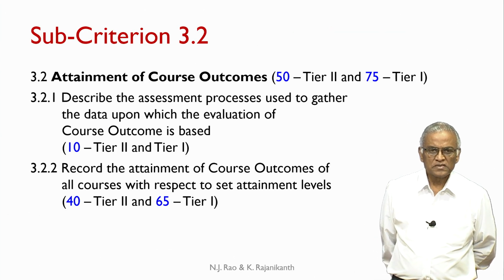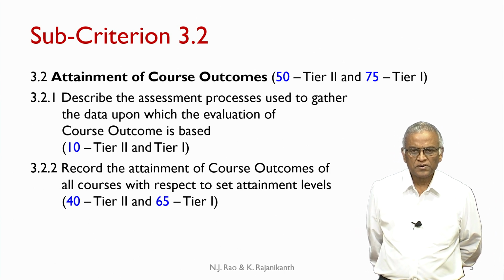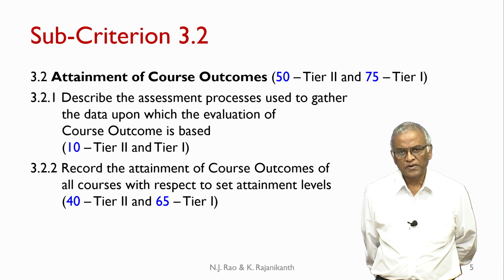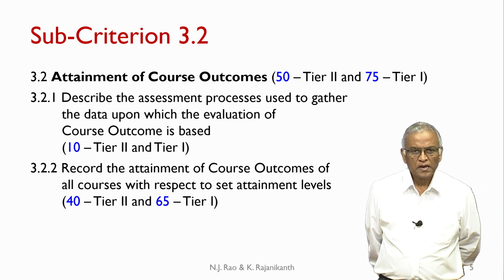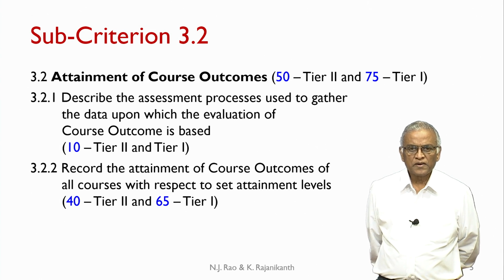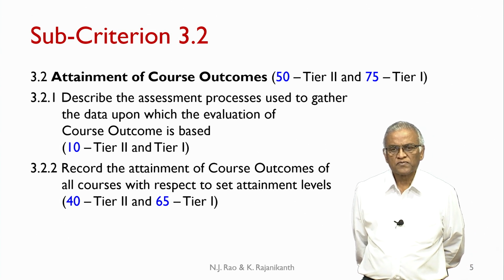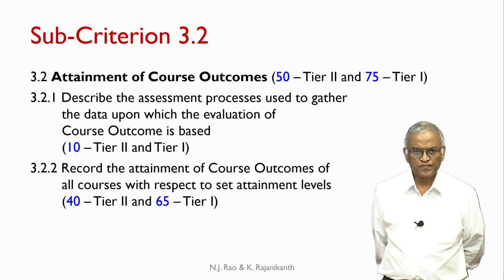Now the same thing is also required as per subcriterion 3.2 as well as subcriterion 3.3. Now let us look at 3.2, which says attainment of course outcomes. Here there are 50 marks for tier 2 and 75 marks for tier 1 institutions.